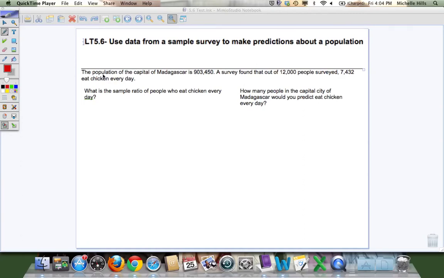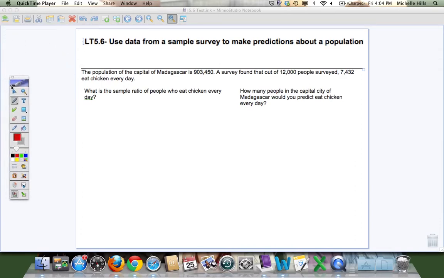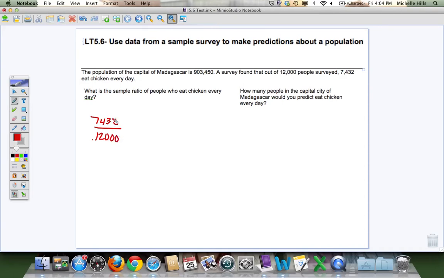Learning target 5.6. First it says, what's the sample ratio of people who eat chicken? A ratio is a fraction, so my answer needs to be given as a fraction. Well, the people who eat chicken, there were 7,432 of the people who were surveyed. Oops, that should be a 3. Let me do that. And 32. And there were a total of 12,000 people surveyed. So my ratio is 7432 over 12,000.